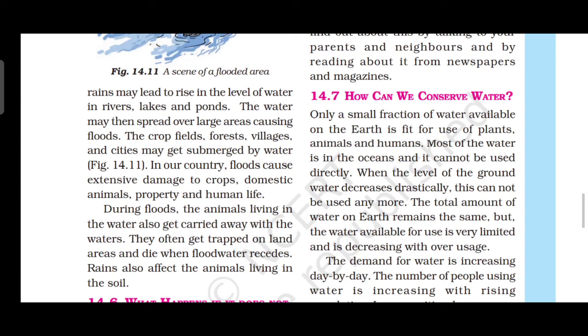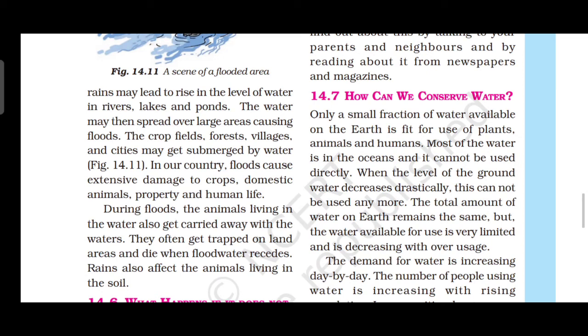The total amount of water on the earth remains the same, so the water available for use is very limited and decreasing with overuse. So we want to use water in a careful way.